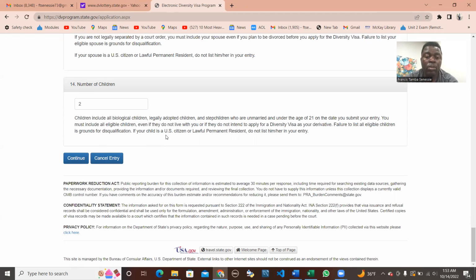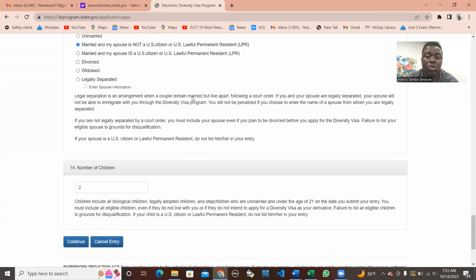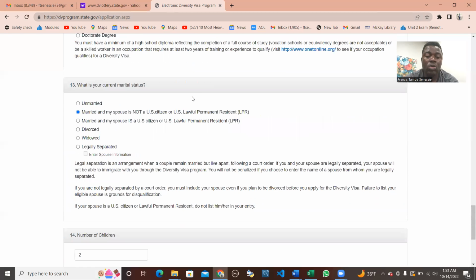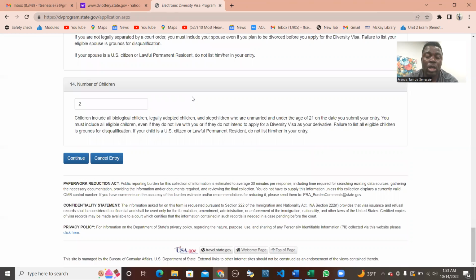When you continue, it will ask you to verify information. You want to browse through from the top of the page. You check all the information that you entered. You make sure they are correct to the best of your knowledge. And then you click on the green button that says submit. Then you submit your application. When you submit your application, a page will pop up that will tell you that you've successfully applied for the DV Lottery 2024.